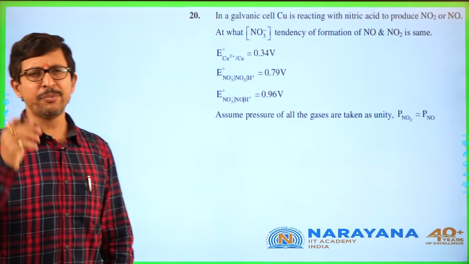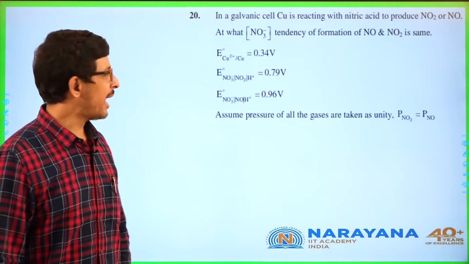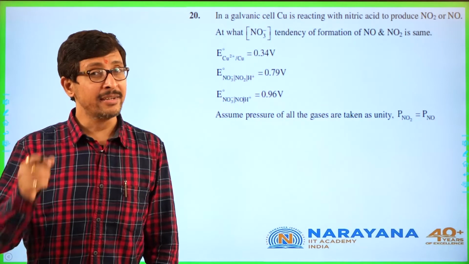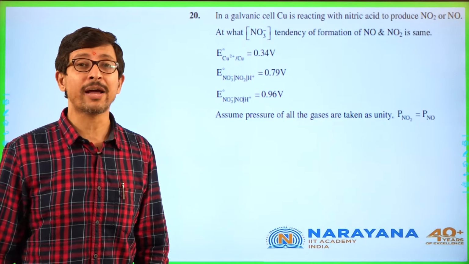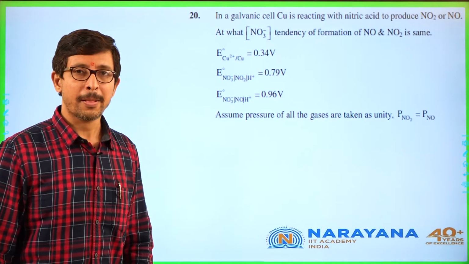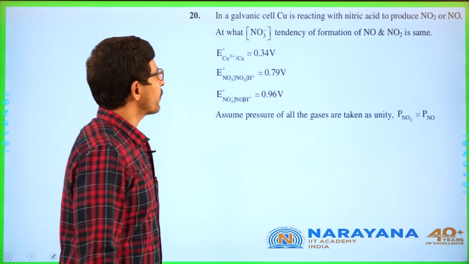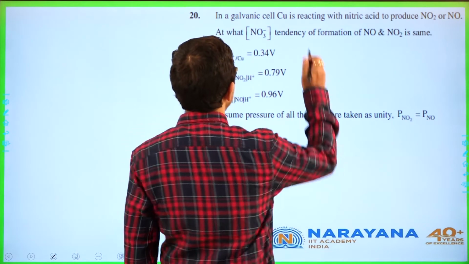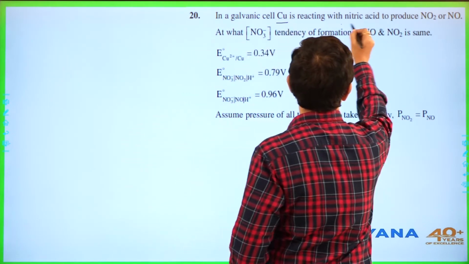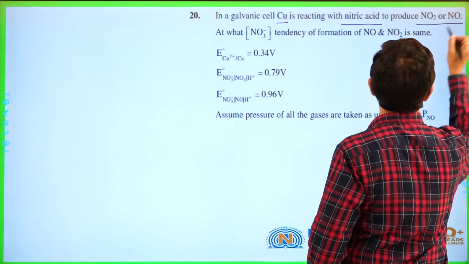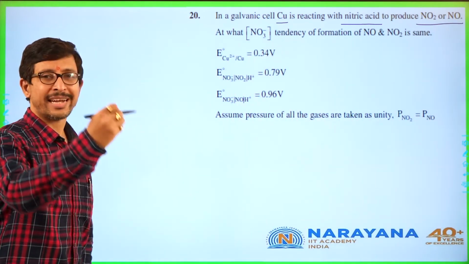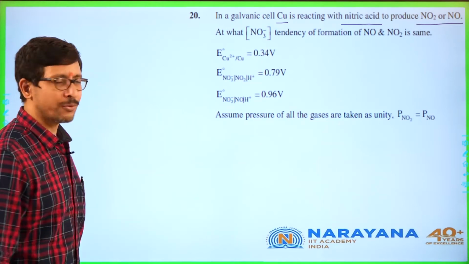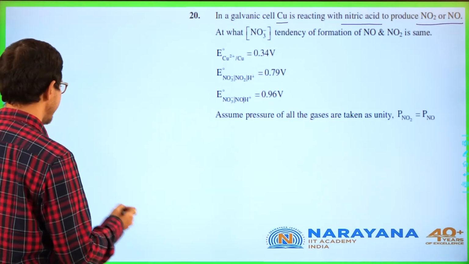This is a very beautiful question. Electrochemistry, and it is so tricky and even to the level of advance. So if you consider a galvanic cell, copper is reacting with nitric acid to produce NO2 and NO. First you need to know 2 reactions, and once you know the 2 reactions, then you can write it easily.